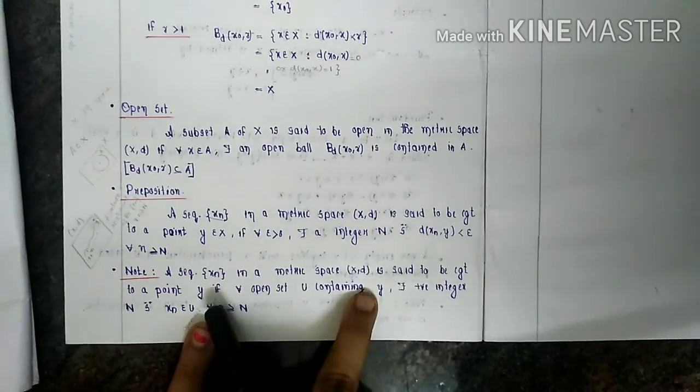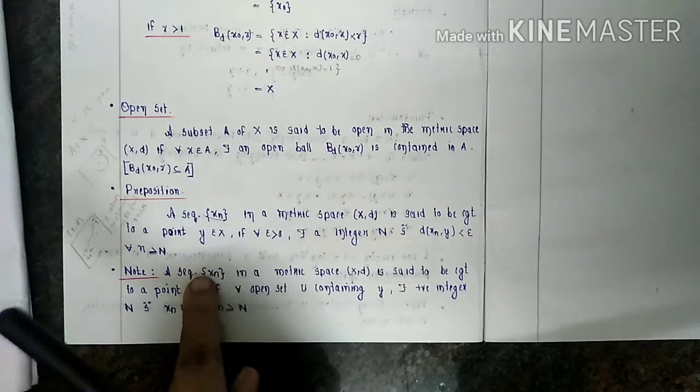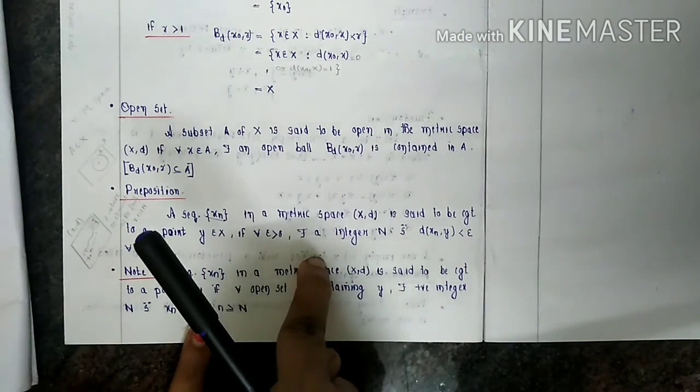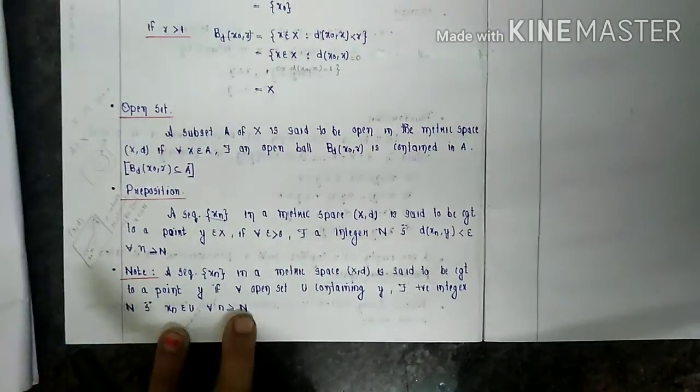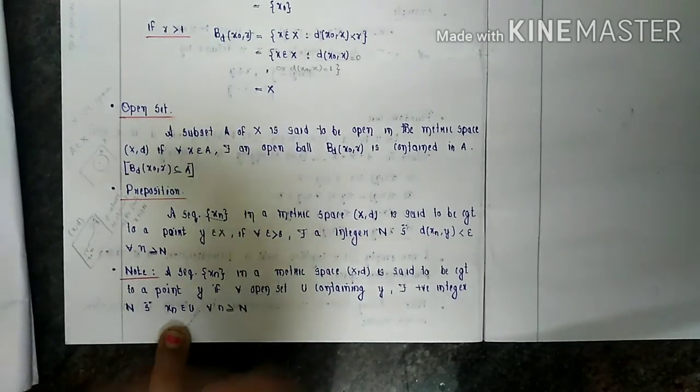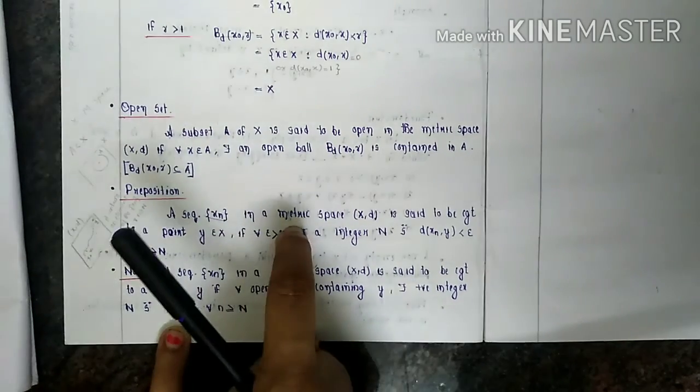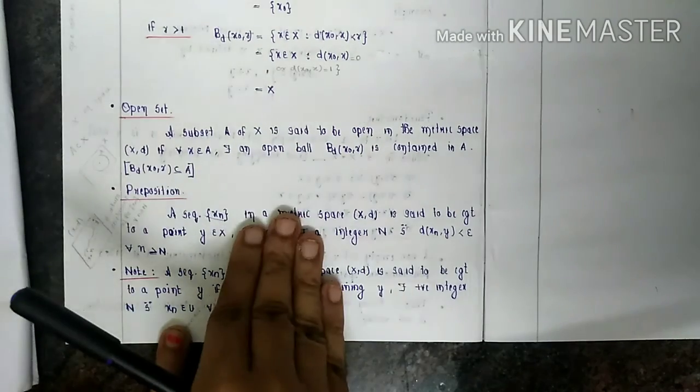Every open set containing y contains the elements of the sequence, and the particularity is that for all n greater than or equal to N, such elements must be contained in all open sets containing y.